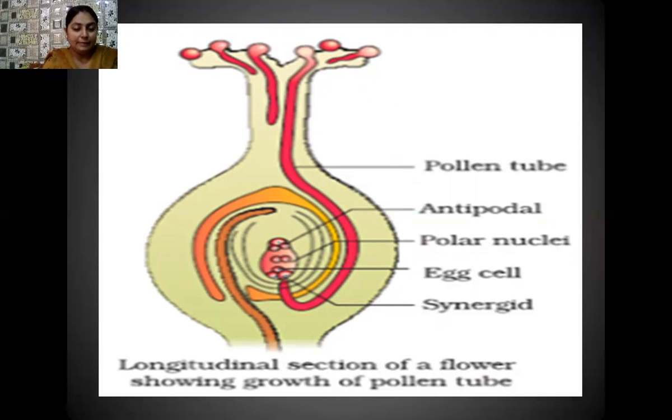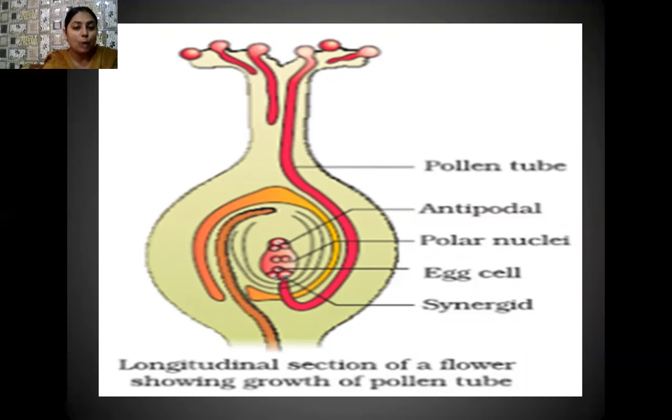known as syngamy. Whereas the other male gamete fuses with the two polar nuclei present in the center. I have already discussed that these two polar nuclei later fuse together to form the secondary nucleus. So the secondary nucleus is 2N and this other male gamete is 1N.